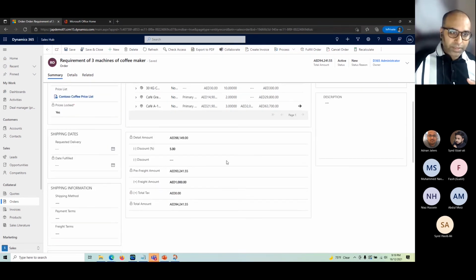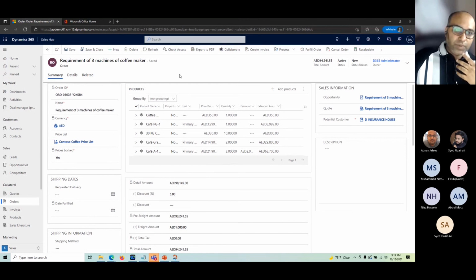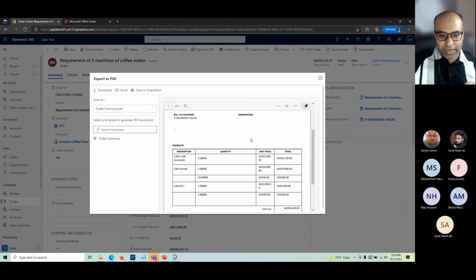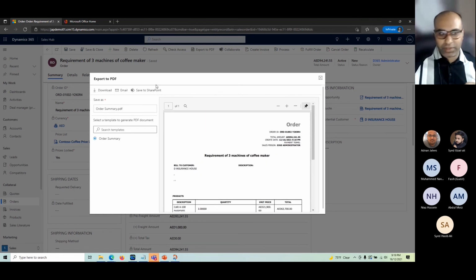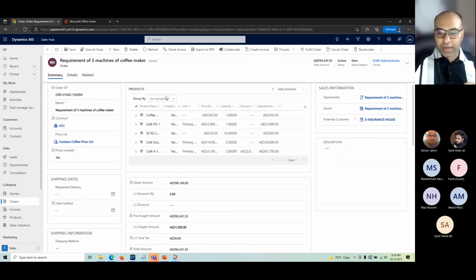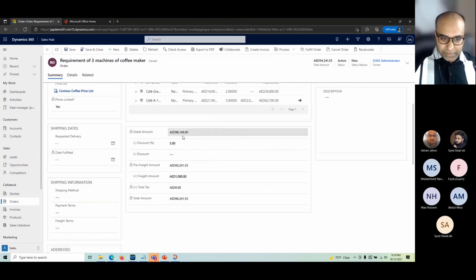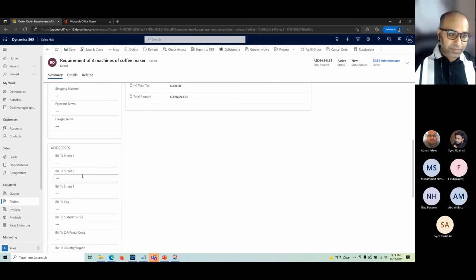Okay, so orders, as I said, the sale order is mostly an internal document and is not shared with the customer. But again, you can export it as a PDF for your internal teams, and you can have multiple templates here. You can send them to emails. And one more important thing. Again, I said I can update the discounts and other things if I want to. Here, the address makes more sense.